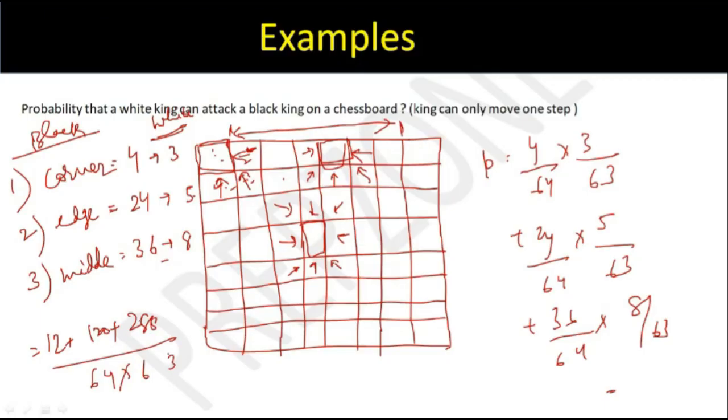So the numerator is 420. Simplifying 64 into 63, this is 21. 21 into 20 is 420 and 21 into 3 is 63. Again, 4, 5 is 20, 24, 16, right? So it comes out to be 5 by 48.